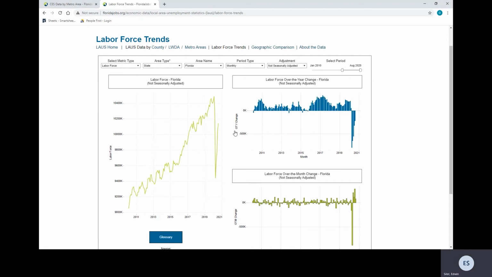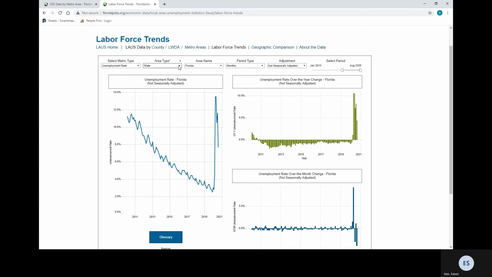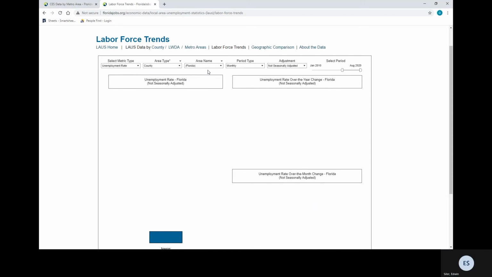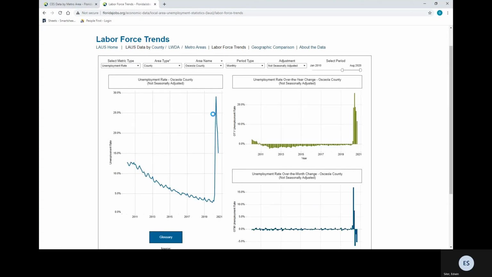So what we're going to do here is another example. We're going to choose unemployment rate. We're going to choose county. And we're going to choose Osceola. And that repopulates new information for these different graphics.